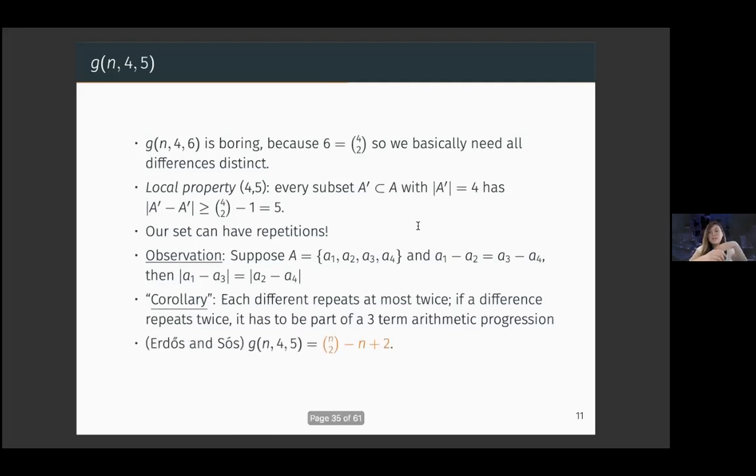And actually using this idea, Erdős and Shor managed to do some counting and showed that g(n,4,5) is n choose 2 minus n plus 2. For us, the precise values don't really matter, and we care more about the asymptotics. So this suggests that there's actually quite a big boundary from k choose 2, that we can decrease it by a sufficient amount and we can still get quadratic growth. So it suggests that the quadratic boundary might be more difficult to pin down as opposed to the linear boundary.